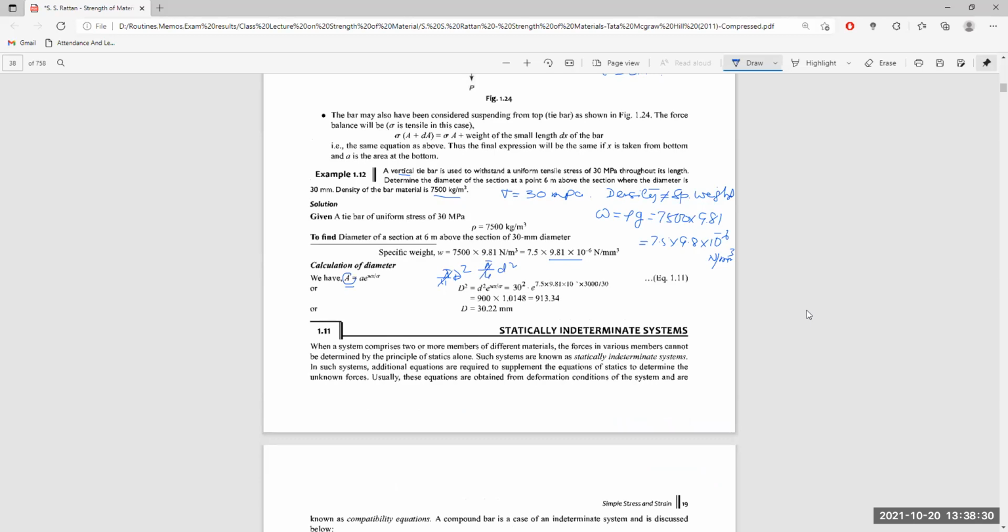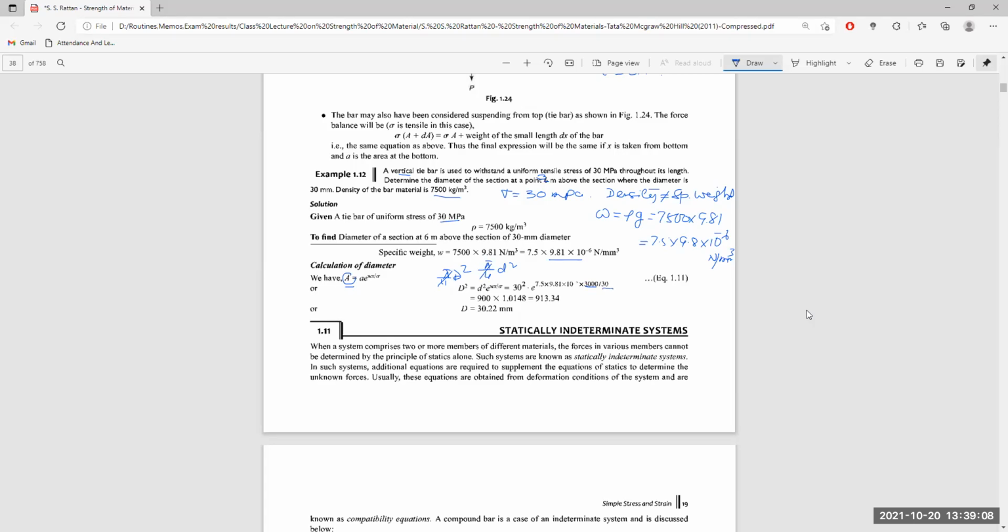So d square is equal to D square into E omega x into sigma. Here D at the free end is 30 millimeter. We put it here. Omega you have already calculated here, 9.9, put it here. And the distance we are supposed to have is 6,000 millimeter, but possibly something is wrong in the book. It should be only 3,000 millimeters, so it should be 3 meters above the length. That is divided by the maximum uniform stress which can be induced, that is 30 MPa, which is given here.